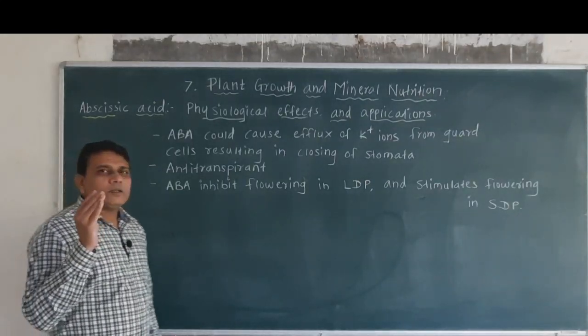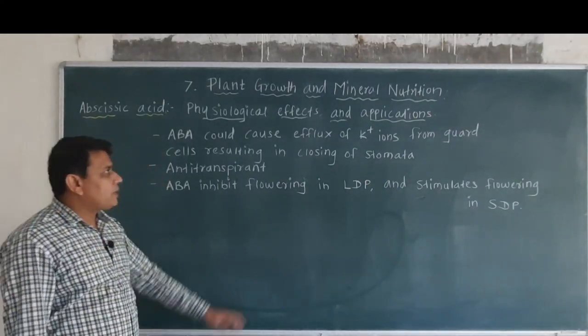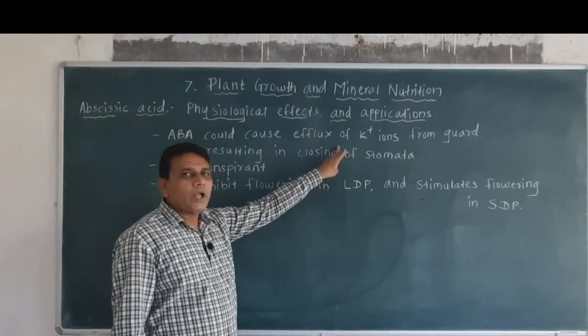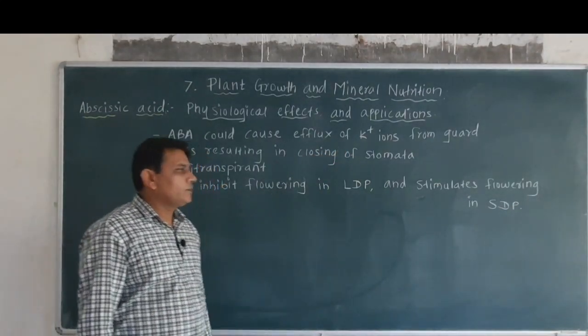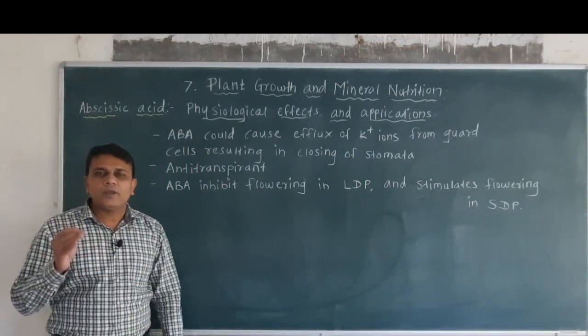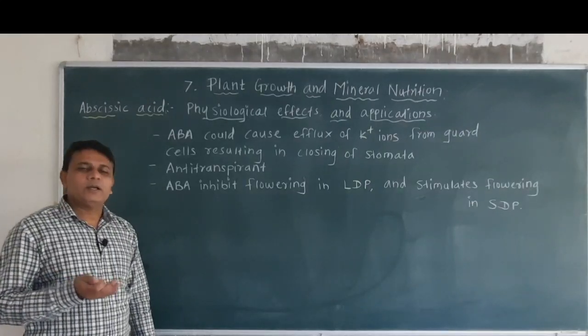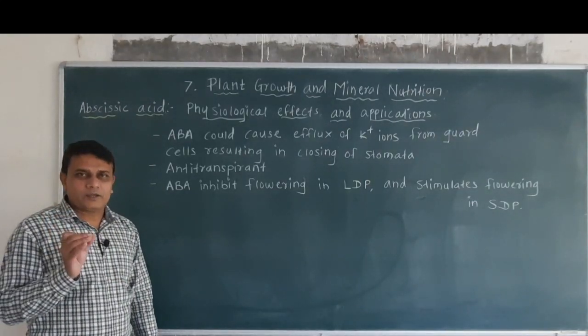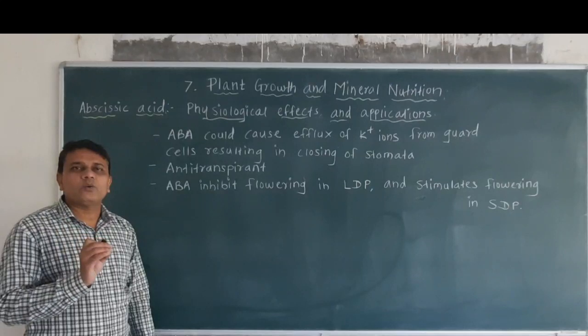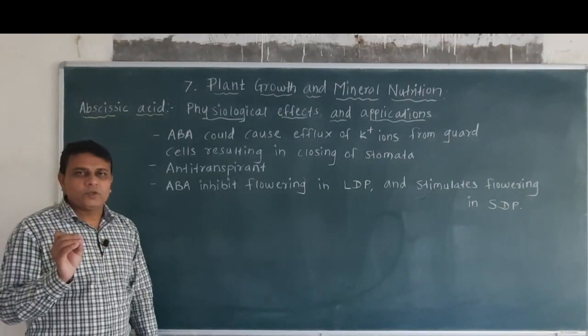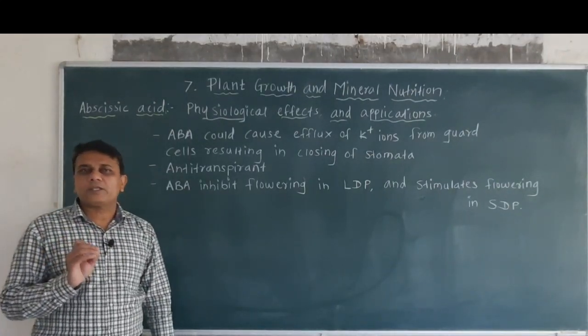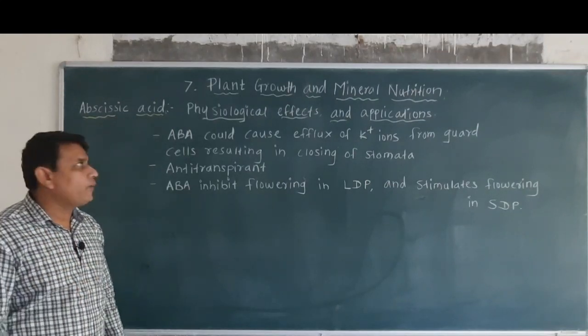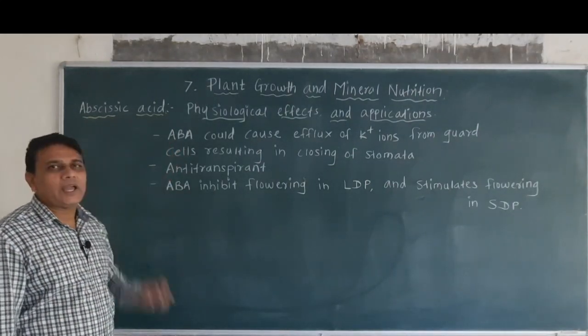So when the K plus ions are removed along with water from the guard cells of the stomata, the guard cells shrink and result in the closing of stomata. So this removal of K plus ions is activated by abscisic acid.